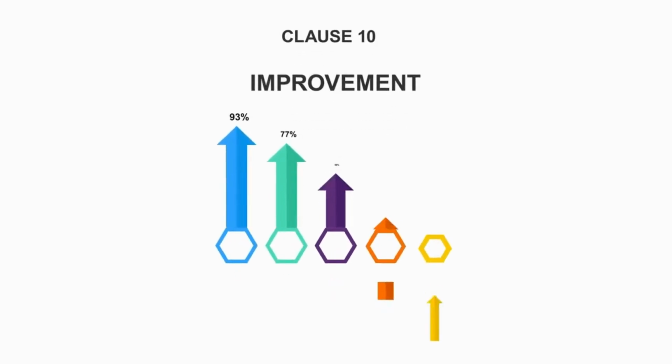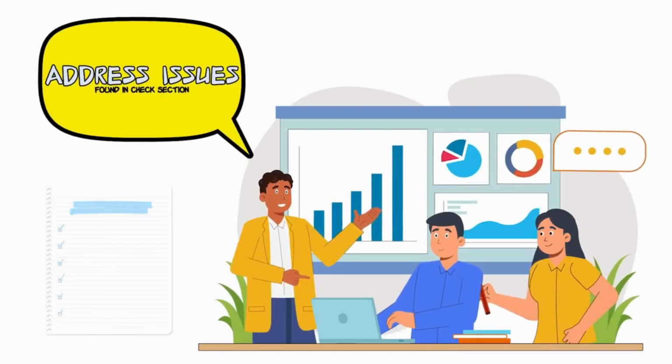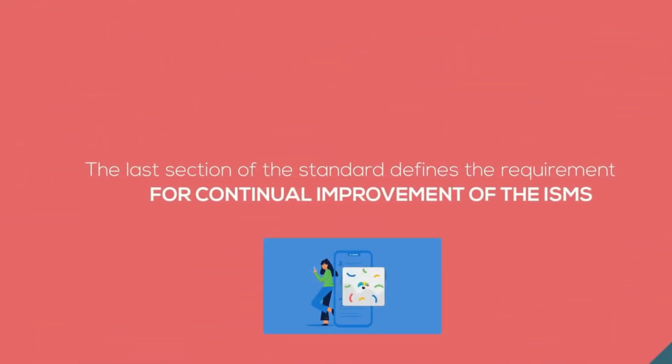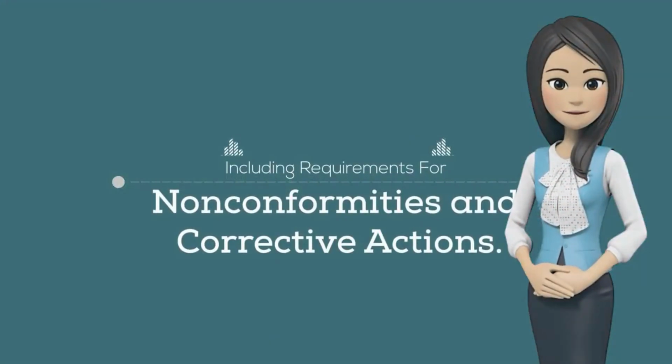Clause 10, Improvement. This involves the actions needed to address any issues found in the check section. The last section of the standard defines the requirements for continual improvement of the ISMS, including requirements for nonconformities and corrective actions.